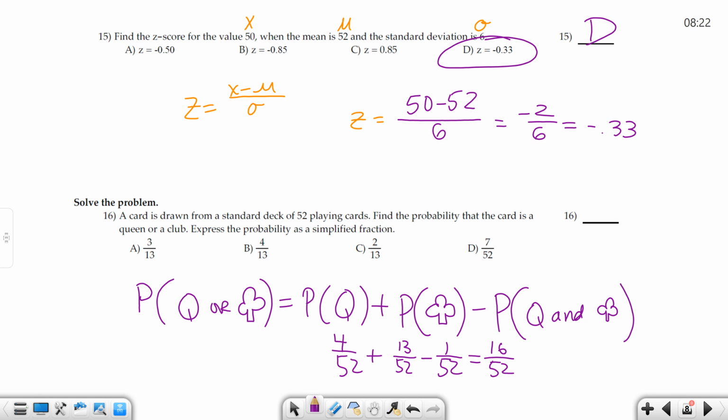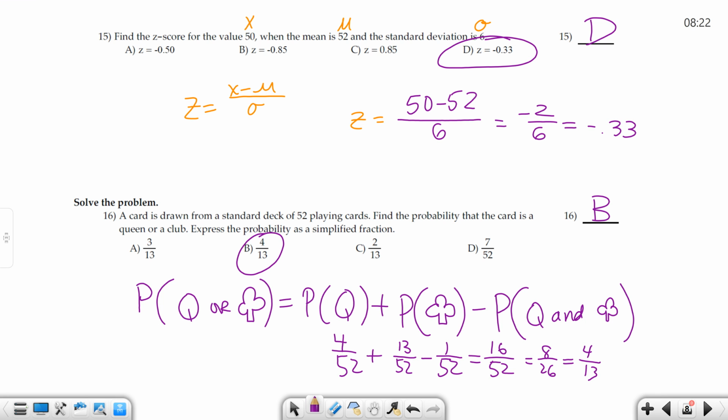You don't want to leave it 16 out of 52 because they're both even, so at least a 2 divides out, and maybe something more. So as you simplify that, you go 8 over 26, or you can even go further and say, oh, wait a minute, they're still even, 4 out of what? 13, and you can't go any further. So 4 out of 13, which is not D this time, right? We had a bunch of D's in a row. But B, 16 out of 52 is 4 out of 13.